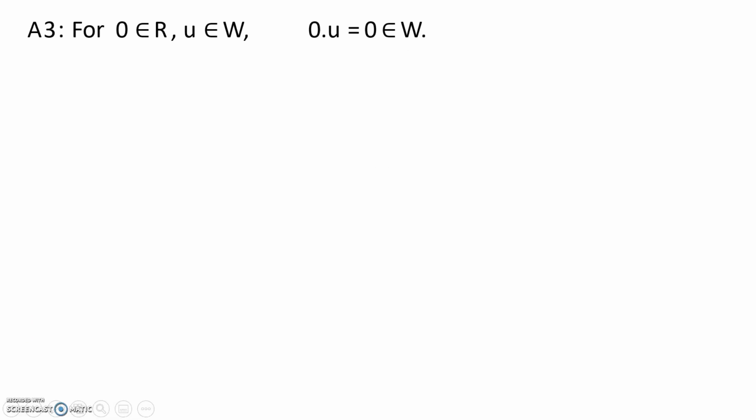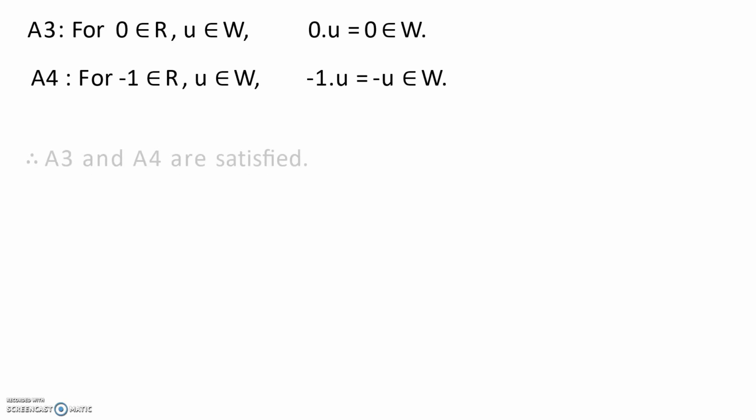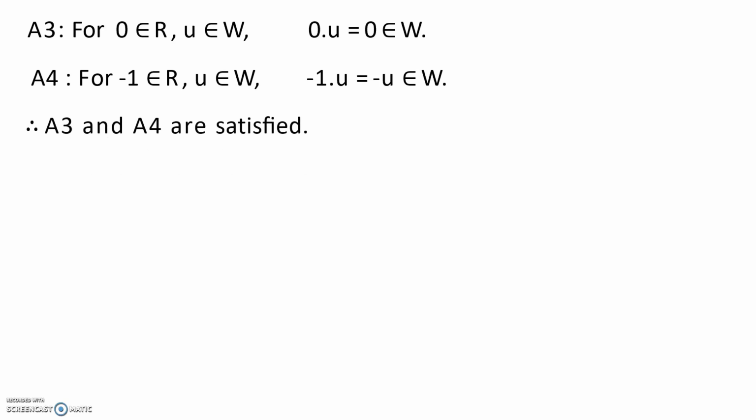Now, for A3, if we take 0 belonging to R, that is a real number, and u being a vector belonging to W, then 0 into u is equal to 0, which also belongs to W. For A4, if we take k equal to -1, which belongs to R, and u be any vector in W, then -1 into u is equal to minus u. It is a vector which also belongs to W. Hence A3 and A4 are satisfied, and therefore all conditions of vector space are satisfied by W. Hence, we can say that W is a vector space.